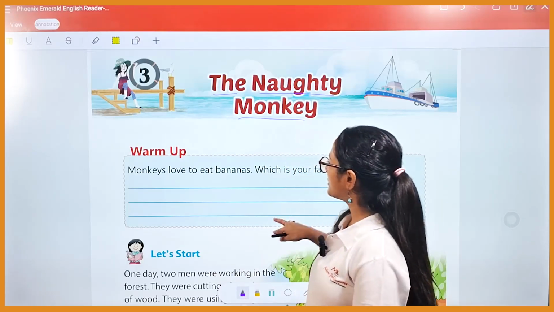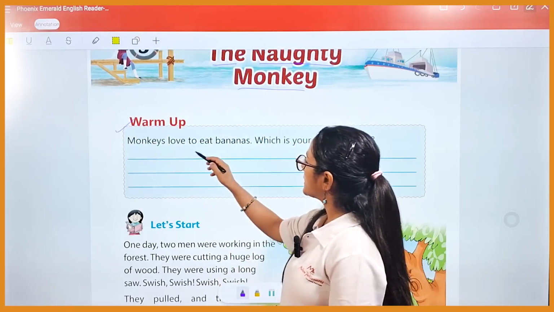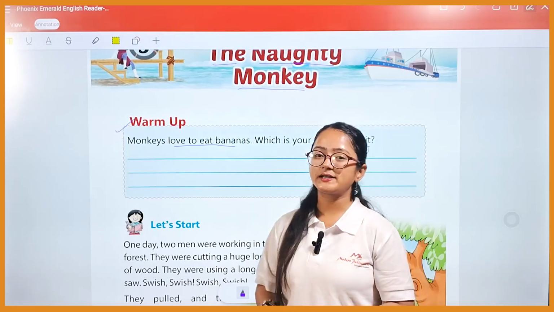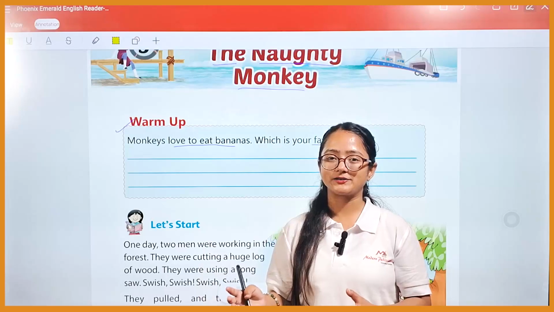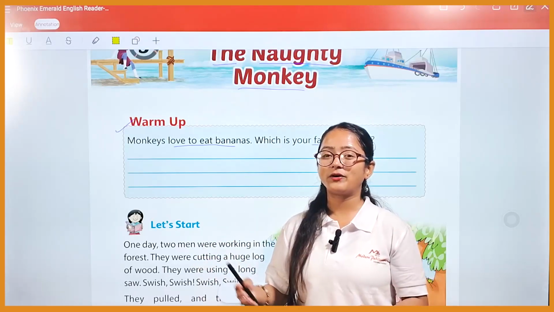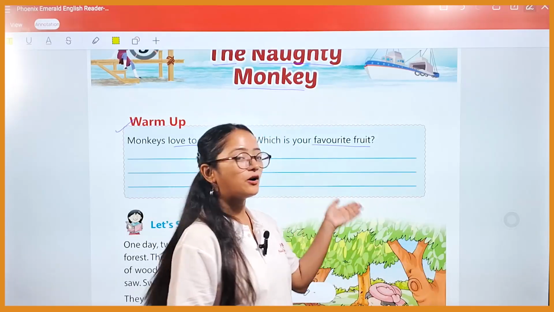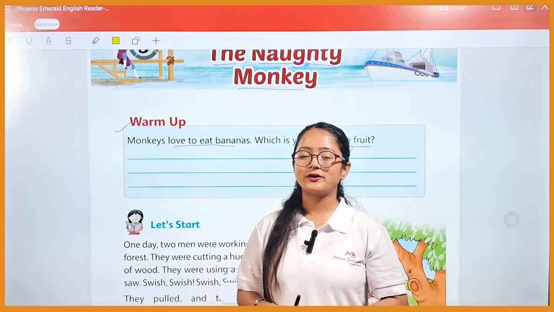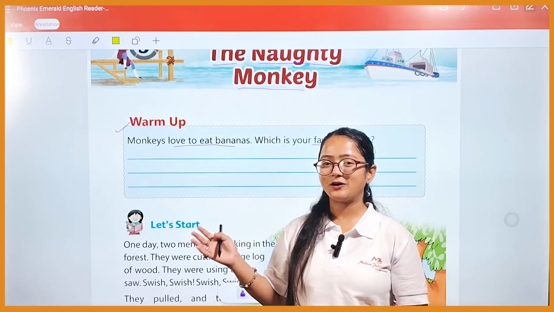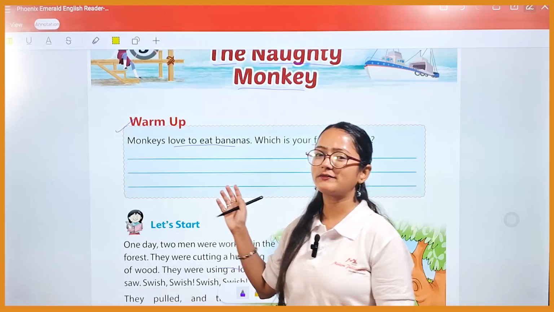So let's know about it. Let's start the story, but before starting the story, as you can see, a warm-up activity is given to you. Monkeys love to eat bananas, which is your favorite fruit. Whenever you give them bananas, they just love it, okay, and they want more, okay. Now, the question is, which is your favorite fruit? For example, my favorite fruit is mango, okay. That's how you have to explain your favorite fruit. You have to write down about your favorite fruit and why you love it, okay.